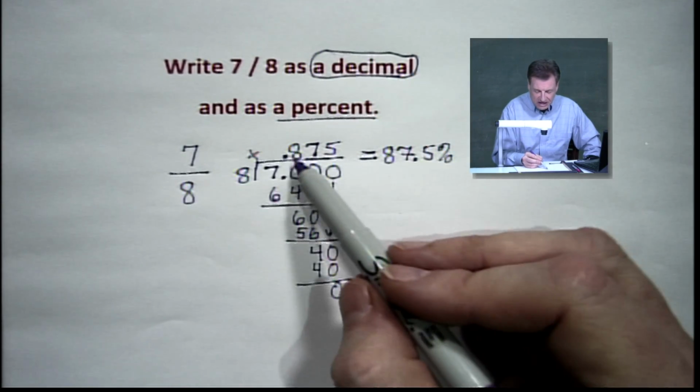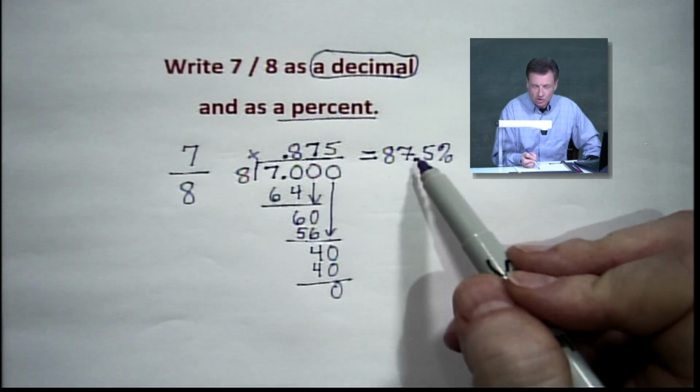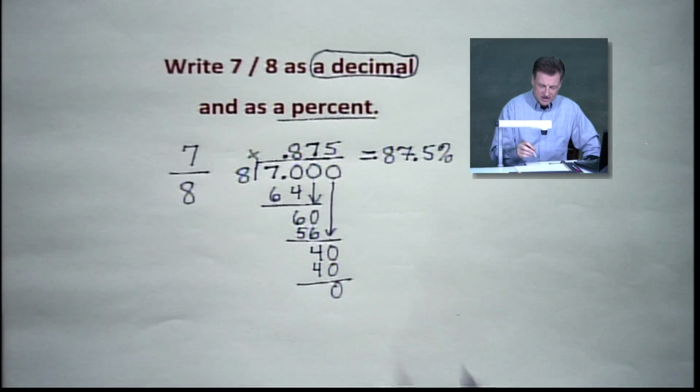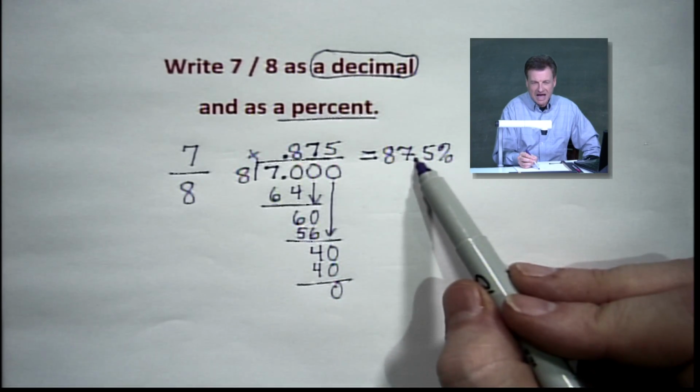87.5%. Notice once again, we go from that decimal backwards to the percent, shifting 2 places. Always going to shift 2 places. And this time it's shifted to the right. It was in front of the 8, now it is behind the 7.